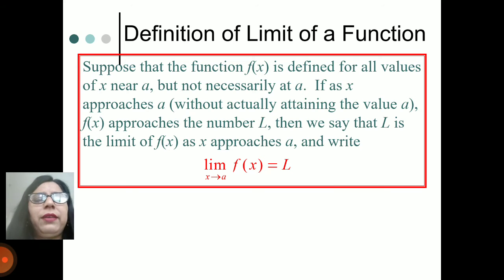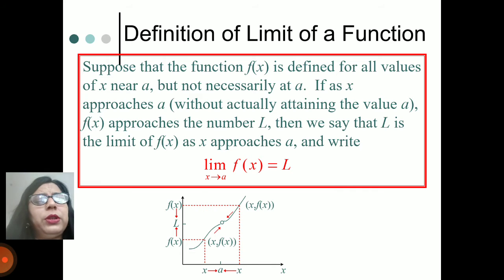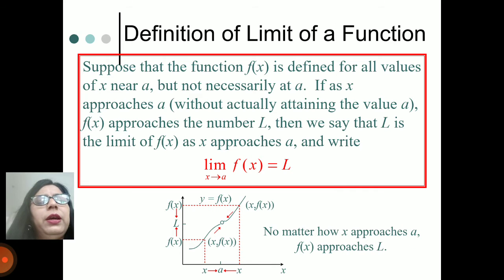If as x approaches a, without actually attaining the value a, f(x) approaches the number capital L, then we can say this capital L is the limit of f(x) as x approaches a, and we write limit x tends to a of f(x) equals L. The graph is given over here: y equals f(x) is a function.